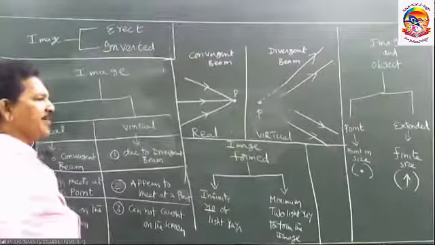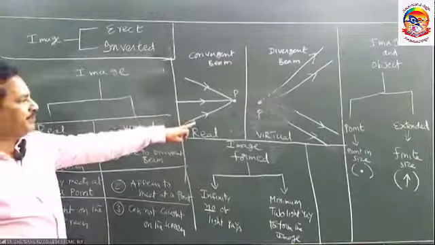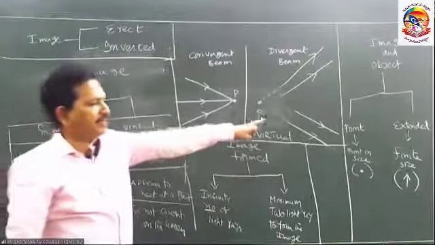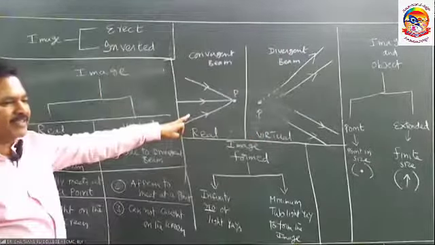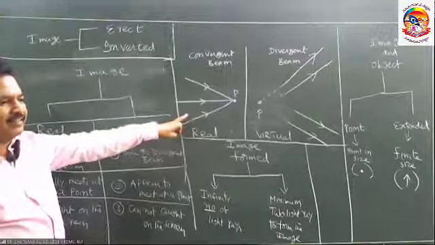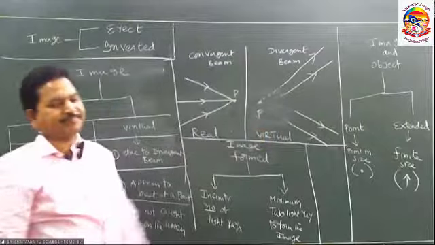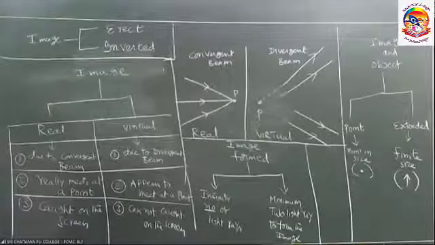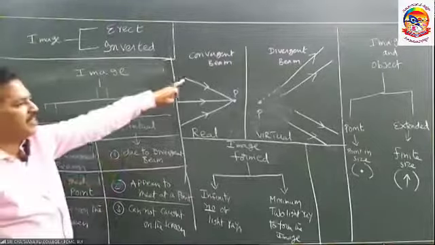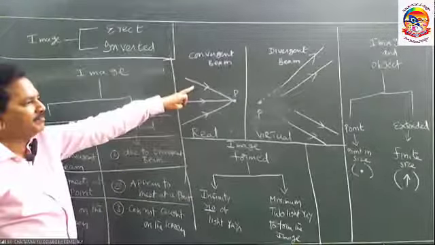The image of an object is formed due to either a convergent beam or a divergent beam. Convergent beam means really meets. Divergent beam means appears to meet. Due to the convergent beam, what kind of image will be formed?